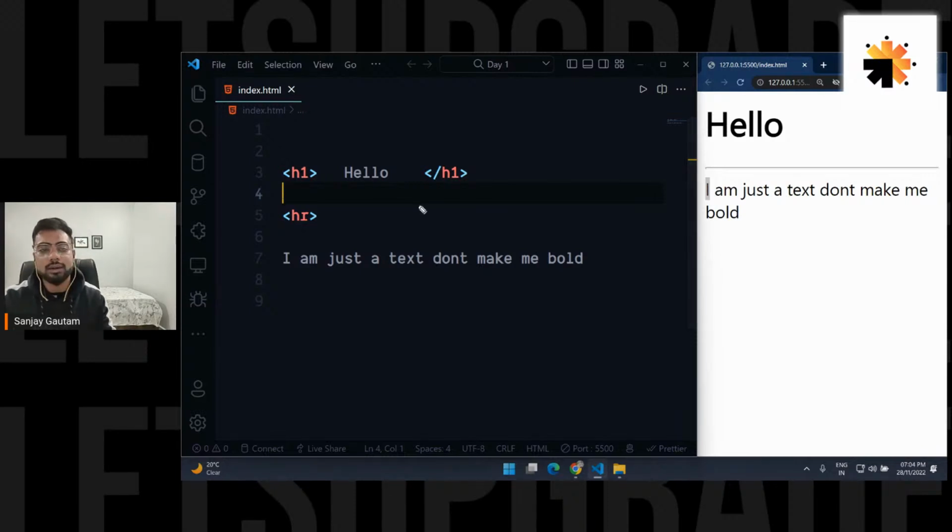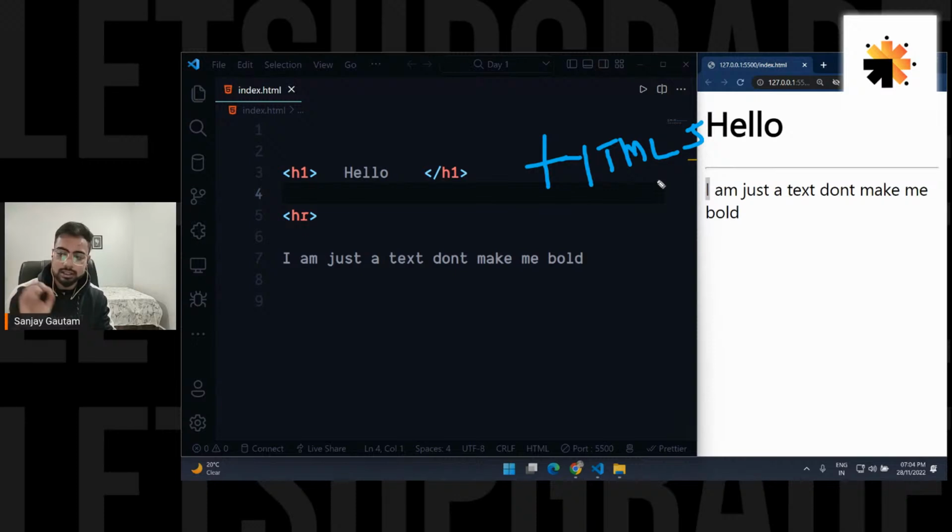And one thing I just want to tell you, we are actually learning about HTML5. There are many versions of HTML, and the latest version is HTML5, and we are learning HTML5 only.